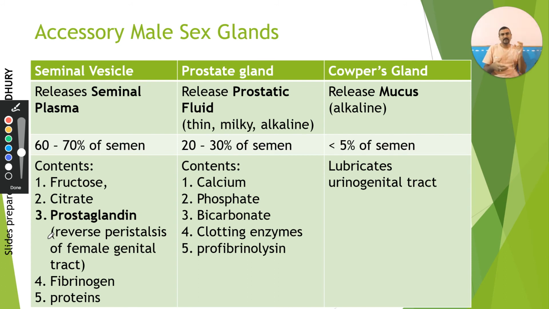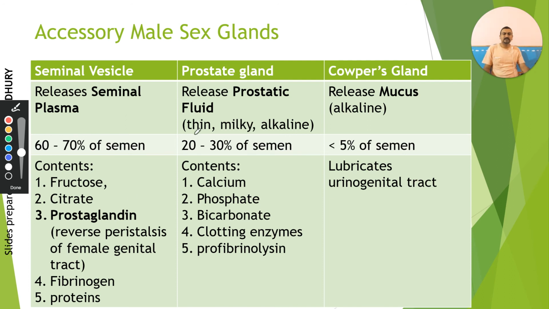So after the deposition of the semen, it is important to facilitate the sperm in moving inside the uterus. That is facilitated by prostaglandin partially, and some other things also play a role in it. You will learn in fertilization. Fibrinogen and other various proteins are also present, which help in keeping the sperm together, but do not allow them to coagulate.